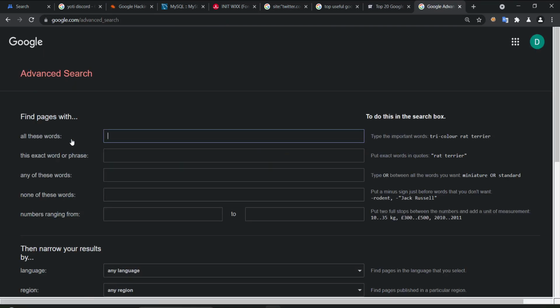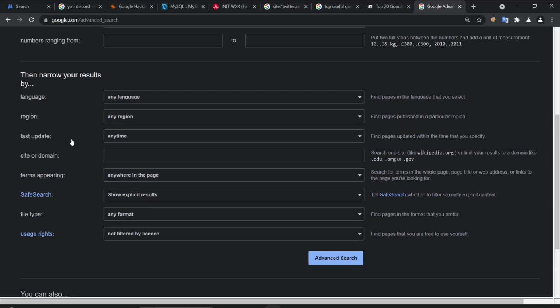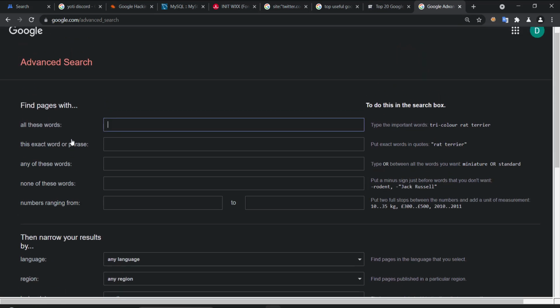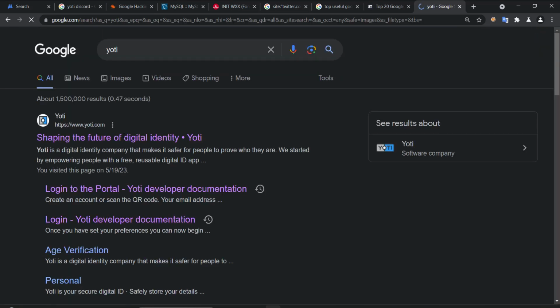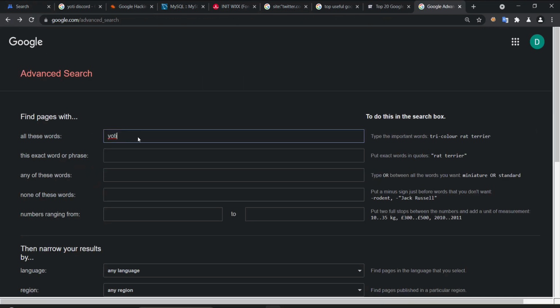So it is google.com/advanced_search. Here you have a lot of options where you can look for very specific details. All these words: you want to look for all these words. I want to look for Yoti sign. This exact word or phrase: the exact word is Yoti.